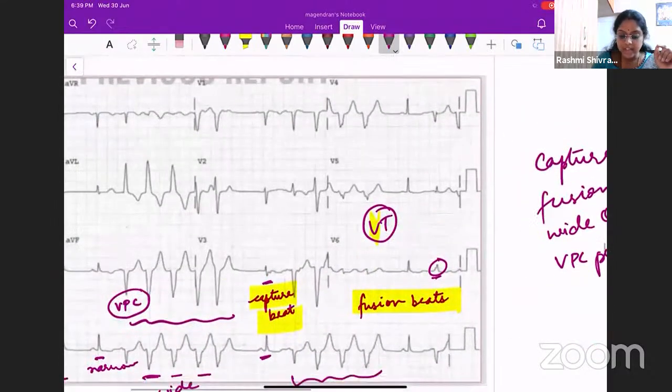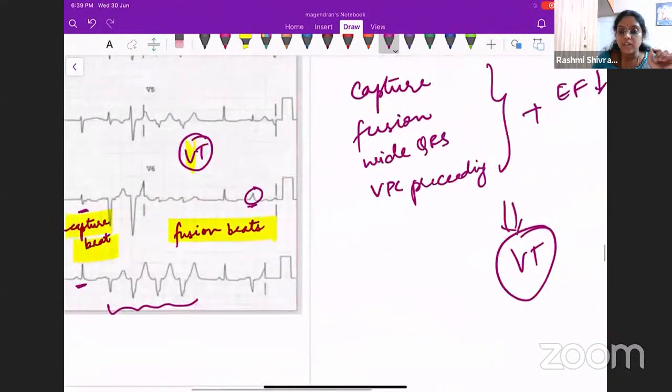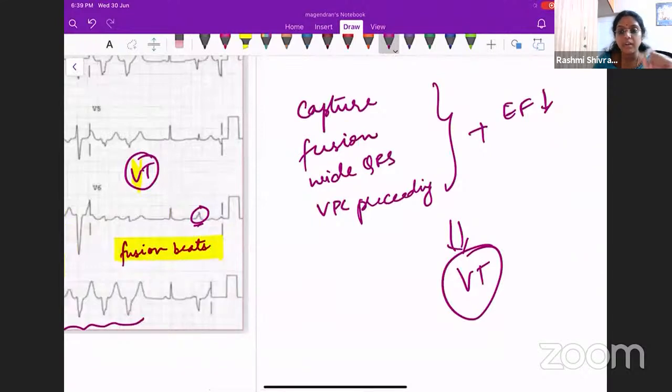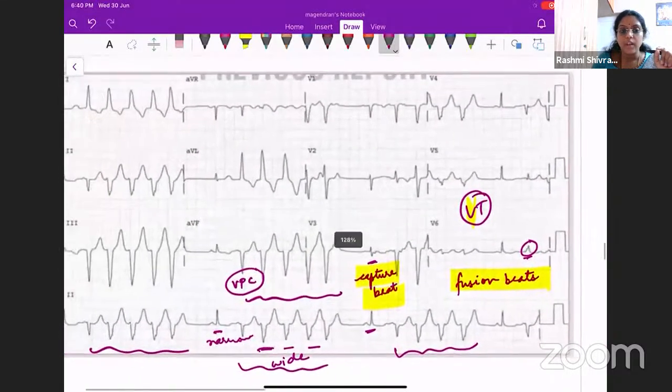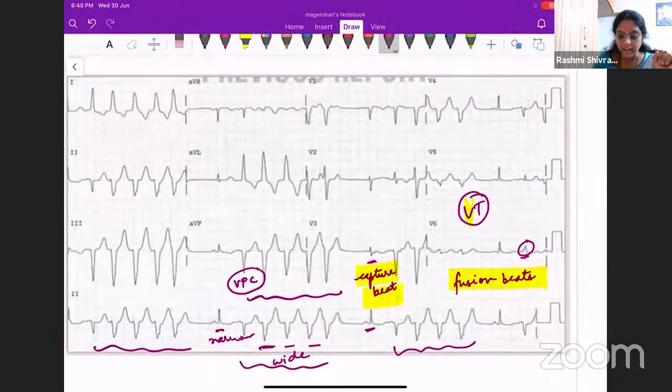Before giving cardioversion, you need to check whether the ICD is working. You need to reprogram the ICD because this patient is already on an ICD, to see whether it is working or not. So for this patient, he's having an episode of ventricular tachycardia.